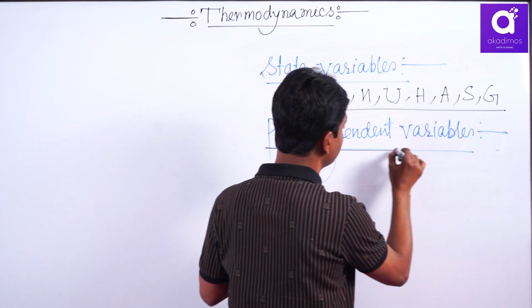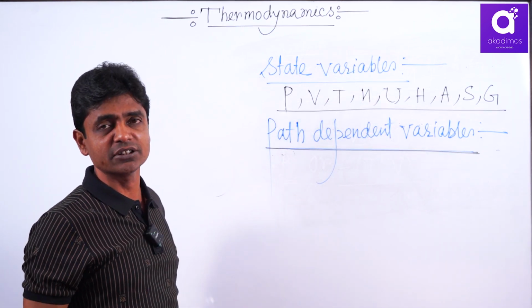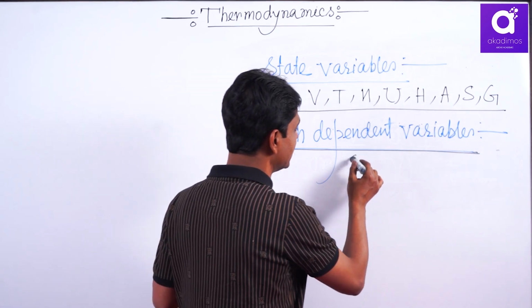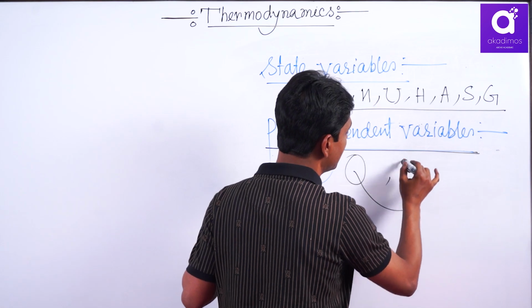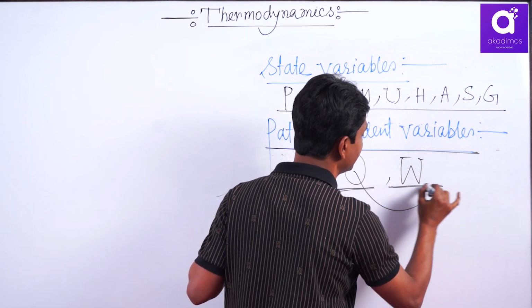Whereas the path dependent variables depend on which path you follow to change from initial to final state. Here you will get Q, heat change, and work done, W. These two are path dependent variables.